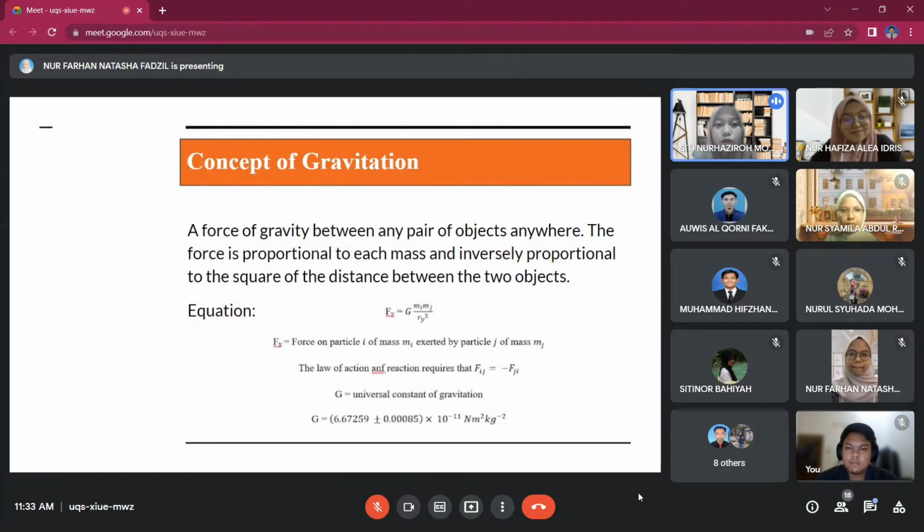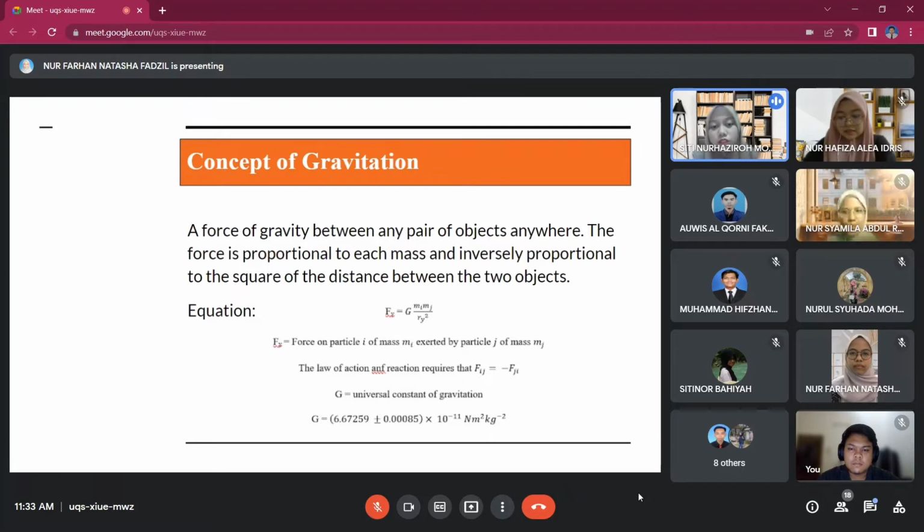First, the concept of gravitation. Gravitation is a force of gravity between any pair of objects anywhere. The force is proportional to each mass and inversely proportional to the square of the distance between the two objects. For the equation, we use Fij equals G times Mi times Mj over Rij squared, where Fij is the force on particle i of mass Mi exerted by particle j of mass Mj. The law of reaction requires that Fij is equal to negative Fji.